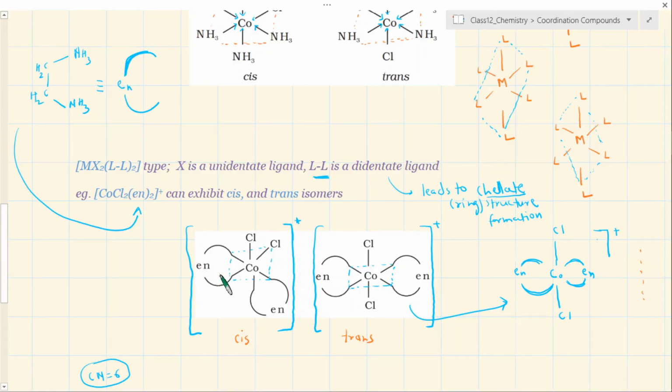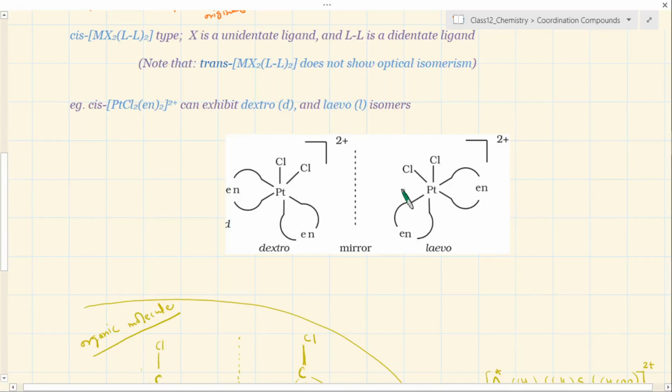But pick up the cis one and try to create a mirror image. The mirror image looks like this. You see this Cl here, you see that this looks like a mirror image of this, है ना? But then when you rotate this molecule, just think about only rotating one molecule by 90 degree, because by rotation 90 degree you can think of bringing this chlorine here, trying to bring a similarity. So this may come here, but then what about this one? This will come even in the horizontal plane, and here you don't have anything in the horizontal plane here. It is like connecting above and below bond.